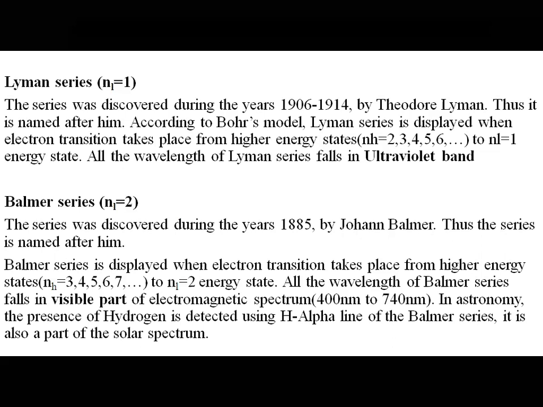Lyman series, n1 is what? It is 1. The series was discovered during the years 1906 to 1914 by Lyman. Thus it is named after him. According to Bohr's model, the Lyman series is displayed when electron transition takes place from higher energy states, that is, 2, 3, 4, 5, to the first energy state. All the wavelengths of the Lyman series fall in the ultraviolet band.